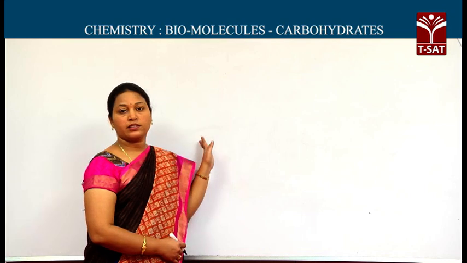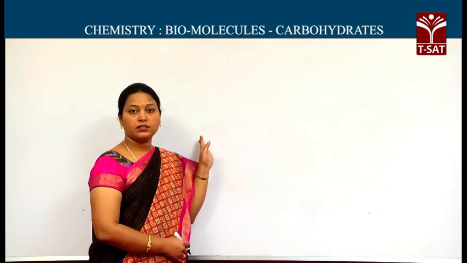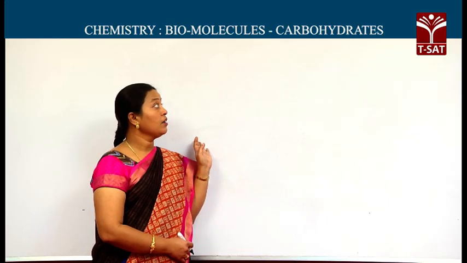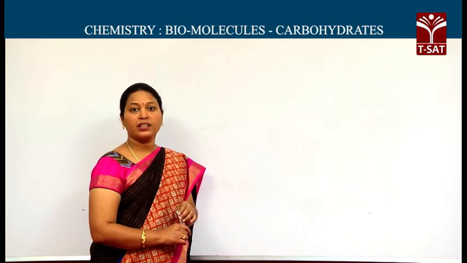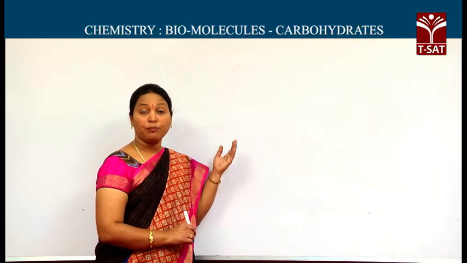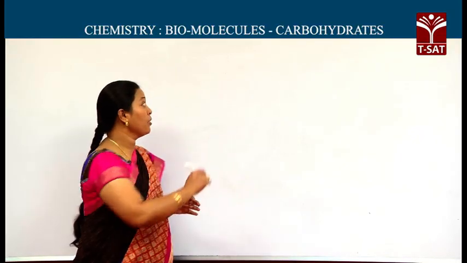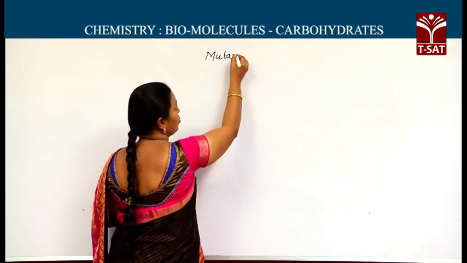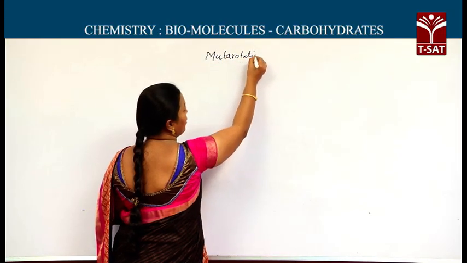The existence of the cyclic structures or ring structures can be proved by reaction with methanol, due to the formation of methyl alpha glucoside and methyl beta glucoside. And one more important point: the existence of two forms of the glucose can be known by knowing mutarotation.